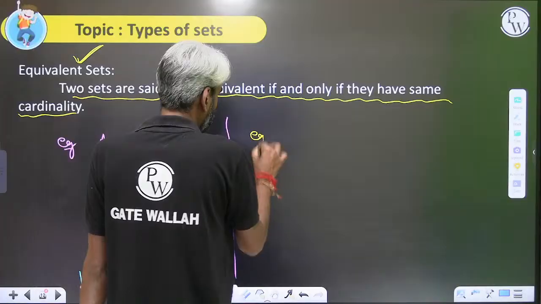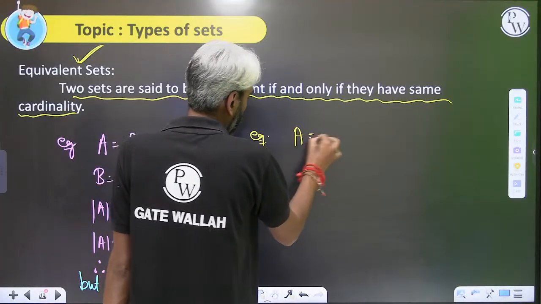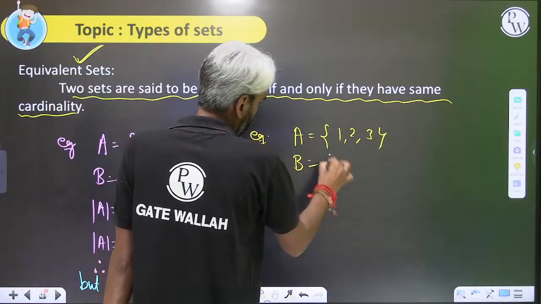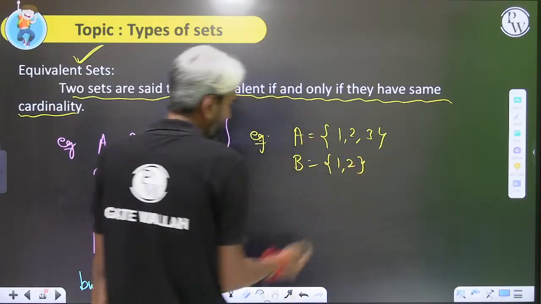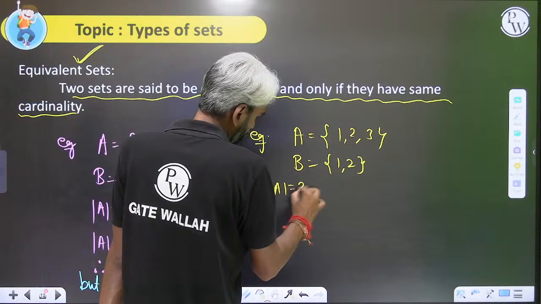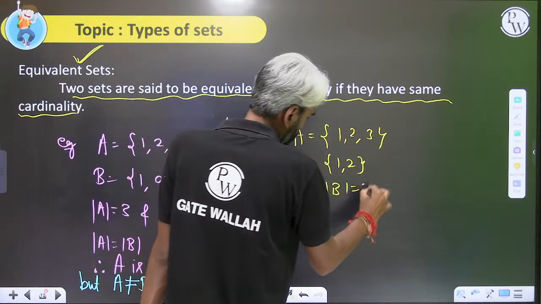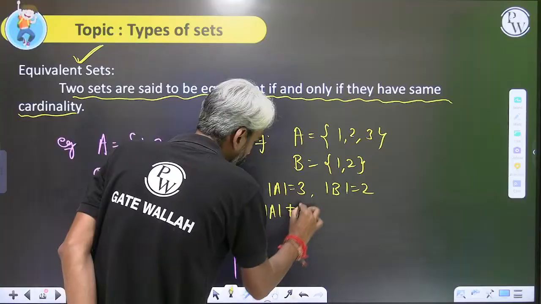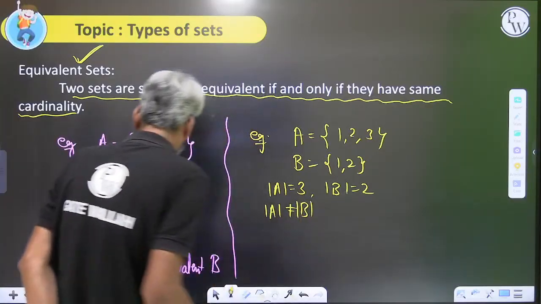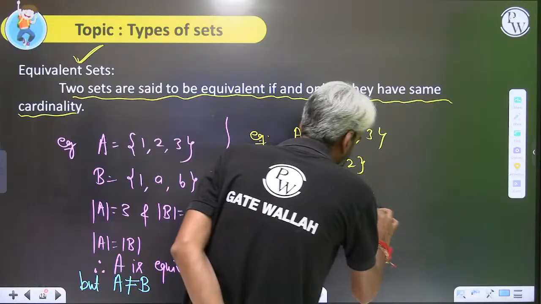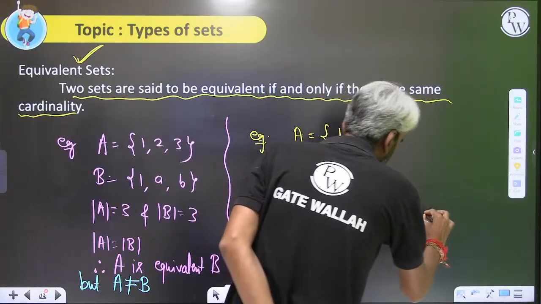Clear? So, let's assume A is {1, 2, 3} and B is {1, 2}. Now, mod A equals 3 and mod B equals 2. Mod A is not equal to mod B. Therefore, A and B are not equivalent.